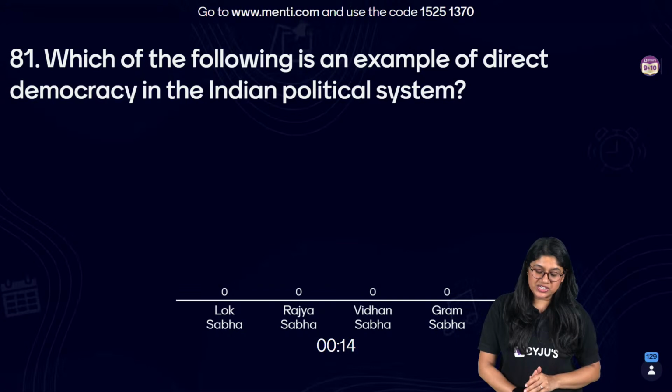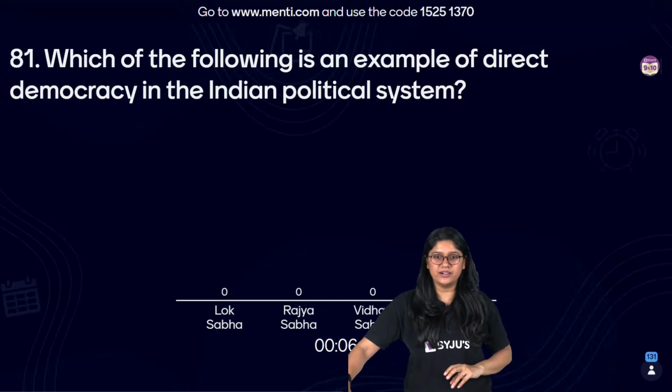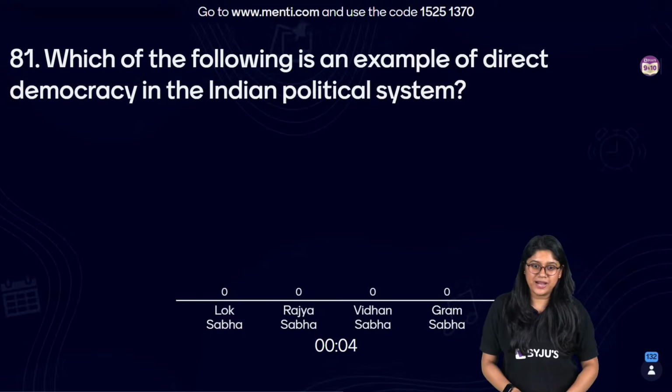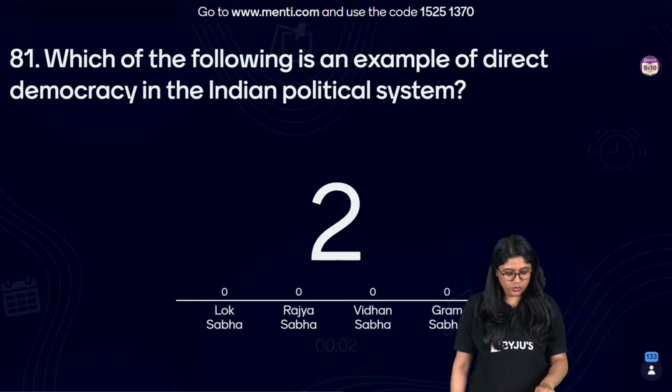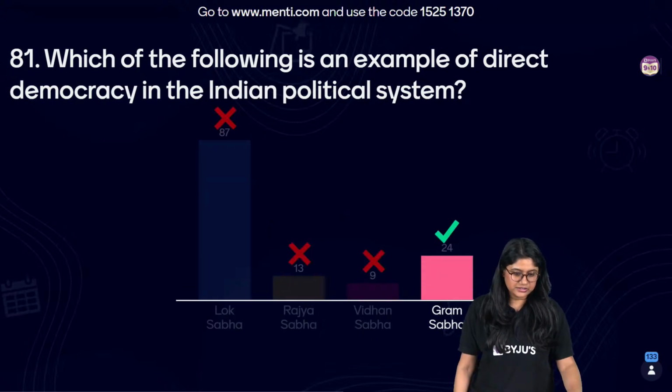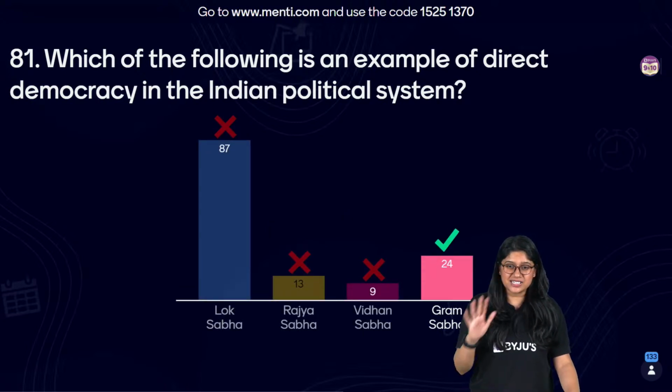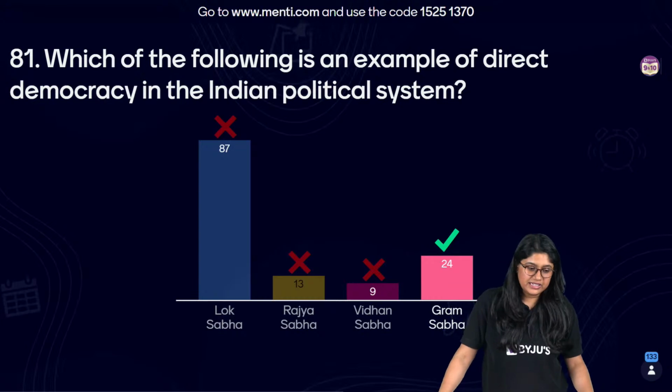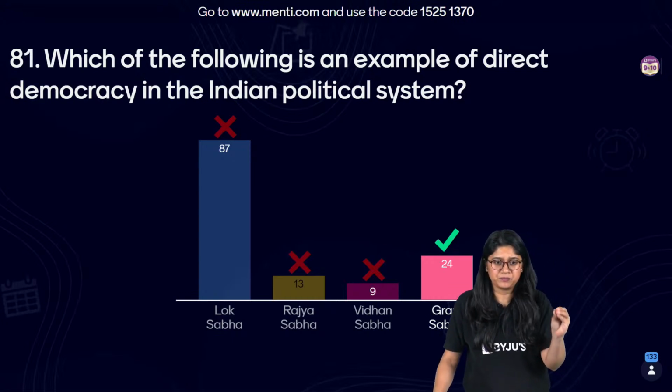It's a trickier question, direct. The answer is a little bit trickier over here, right? But it's not the option A that you all are voting. Yes, the answer is Gram Sabha. Now, can you tell me why the answer is Gram Sabha? Direct example, direct democracy in the Indian political system.